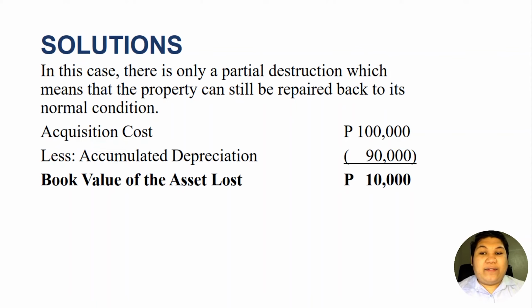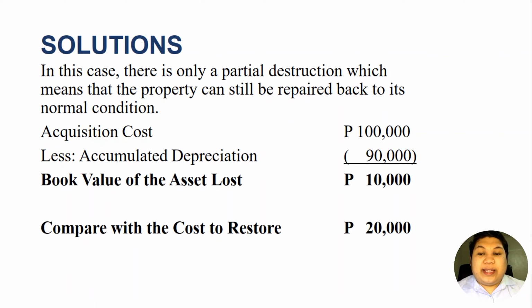However, after the casualty, we need to spend 20,000 pesos to restore the property back to its normal operating conditions. And we will compare this book value, the 10,000 pesos, to the replacement cost, or the amount that the company or taxpayer should spend to restore the asset.